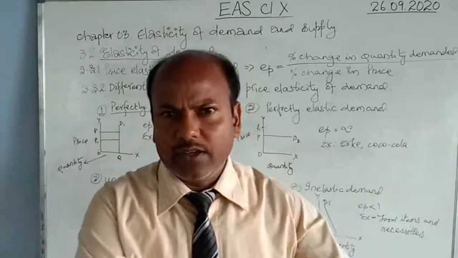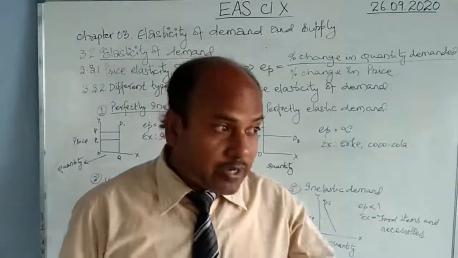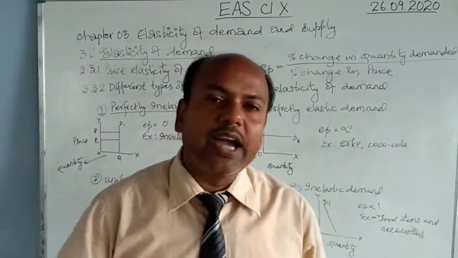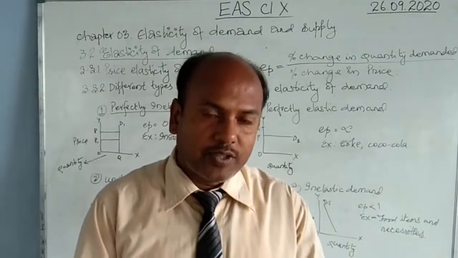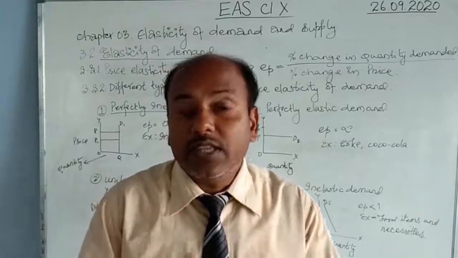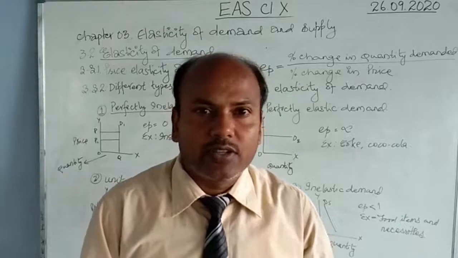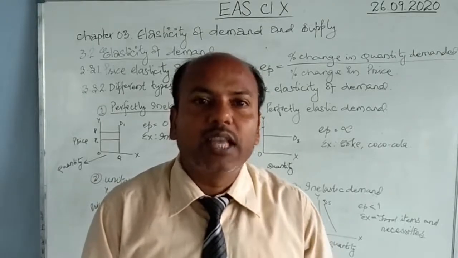If it doesn't rain, there will be no demand for umbrellas. But if it rains continuously, there will be a very high demand for umbrellas. So the demand changes because of the change in some other factors. This reaction of the demand because of the change in some factors is called elasticity.